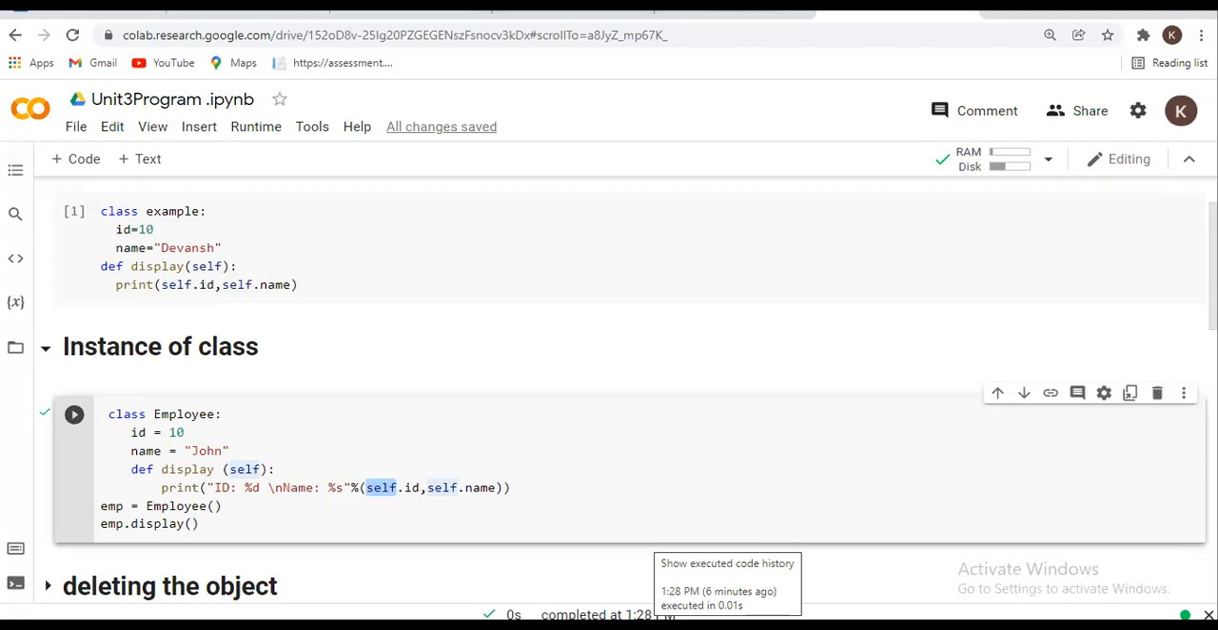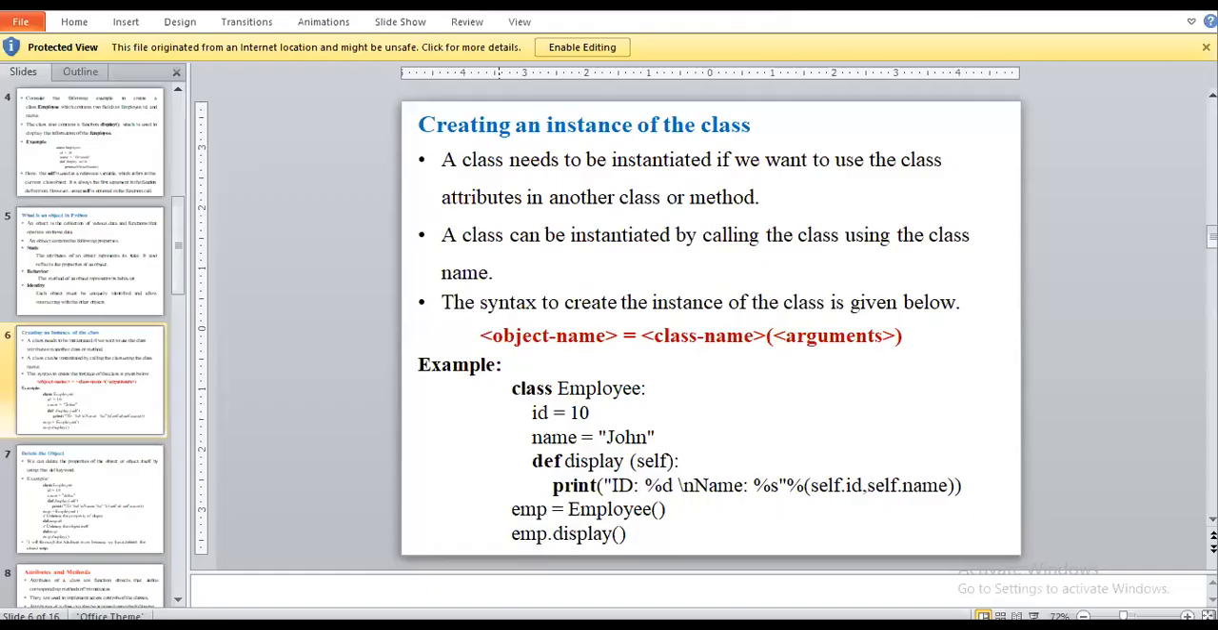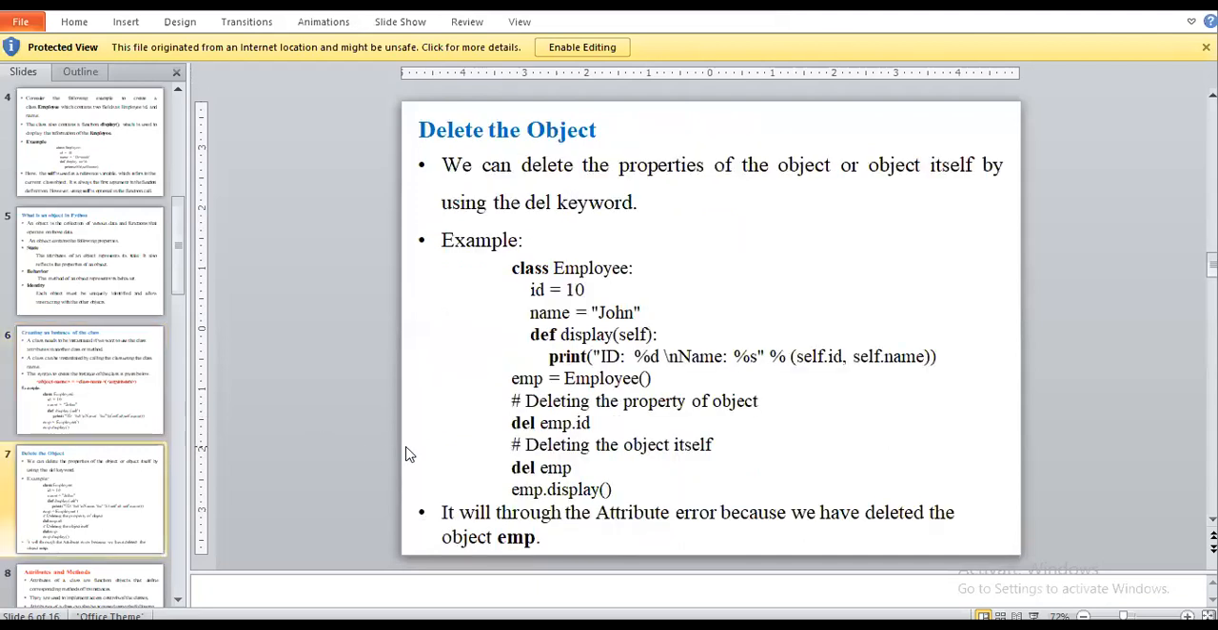Yes, ma'am. Okay, so now we have the next concept, that will be deleting the object. Means what? We are deleting some of the attributes, or suppose we are taking many attributes and we want only 2 to 3. At that time we use the delete function to delete the attribute which is present in our program.